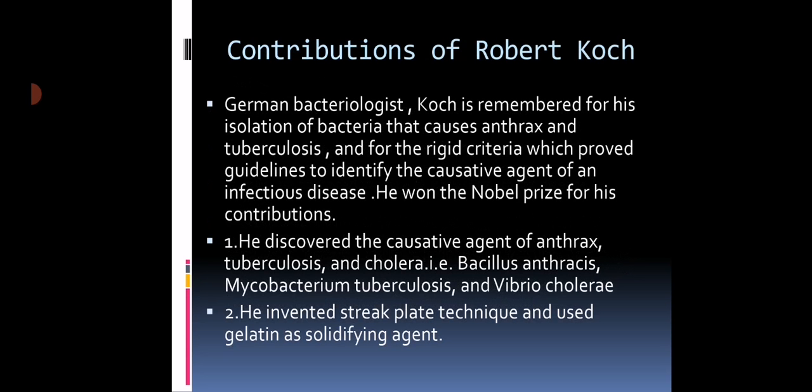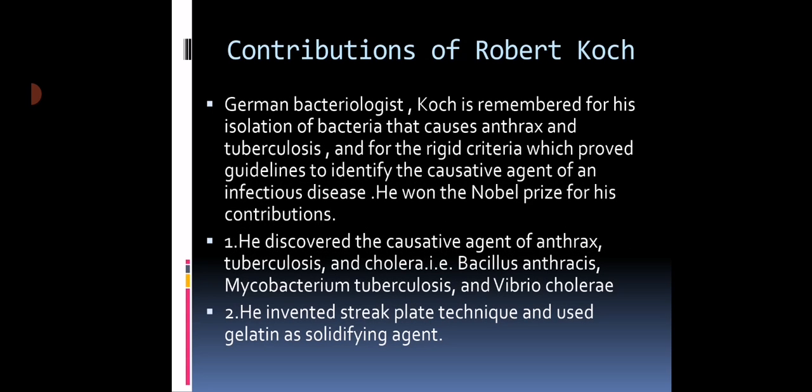So Robert Koch was a German scientist, a German bacteriologist, and Koch is remembered for his isolation of bacteria that cause anthrax and tuberculosis, and for the rigid criteria which provide guidelines to identify the causative agent of an infectious disease. His major contribution was that he studied different diseases: anthrax, cholera, and tuberculosis, and he also discovered the causative agent of anthrax, of tuberculosis, and of cholera.